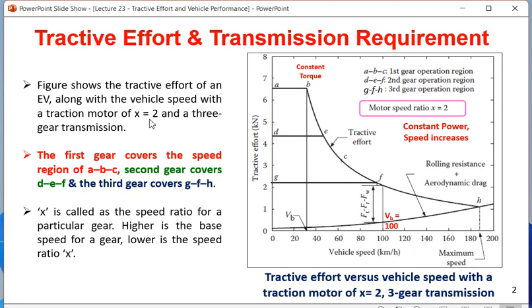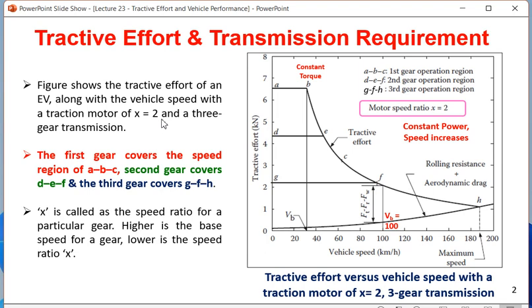As soon as x is equal to 2, you have to understand that we are talking about a higher gear. Whenever the initial base speed was very low, at that time the speed ratio was 6. So we are going to see 3 cases. Here the motor speed ratio is 2. What is speed ratio? It is the highest speed divided by the maximum base speed of the highest gear. So that's why it is called VB 100. 200 by 100, this is x equal to 2.